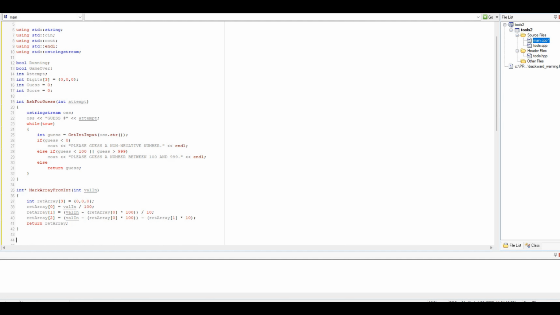Okay. Make int from array. So integer make integer from array. We'll go array in, which will be a 3.